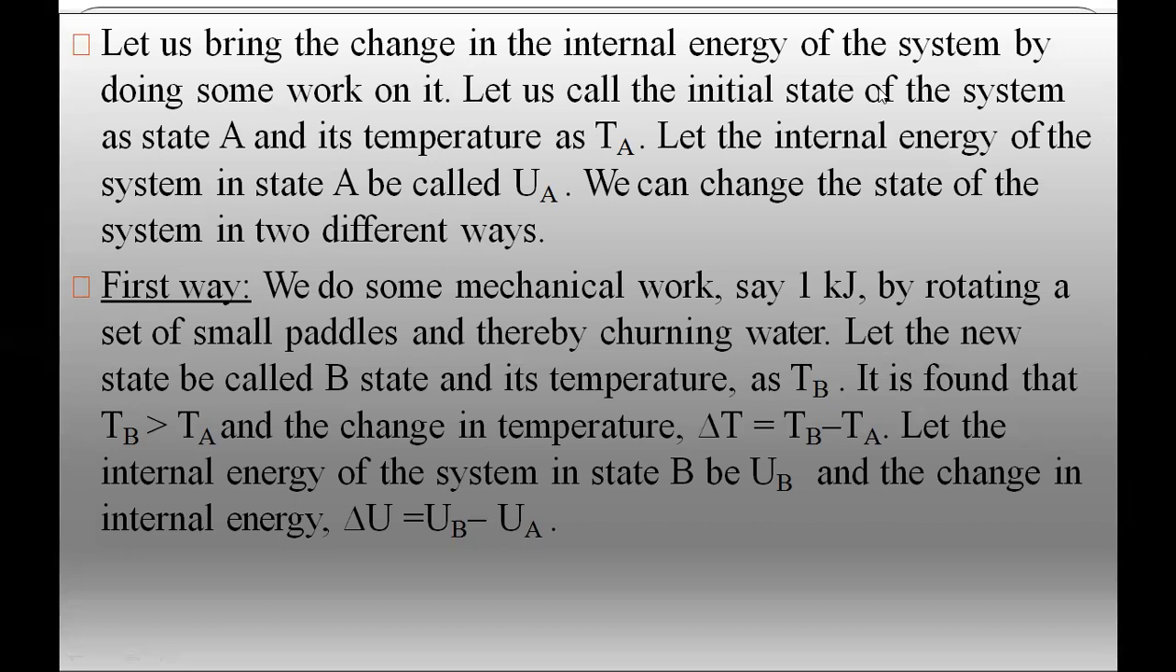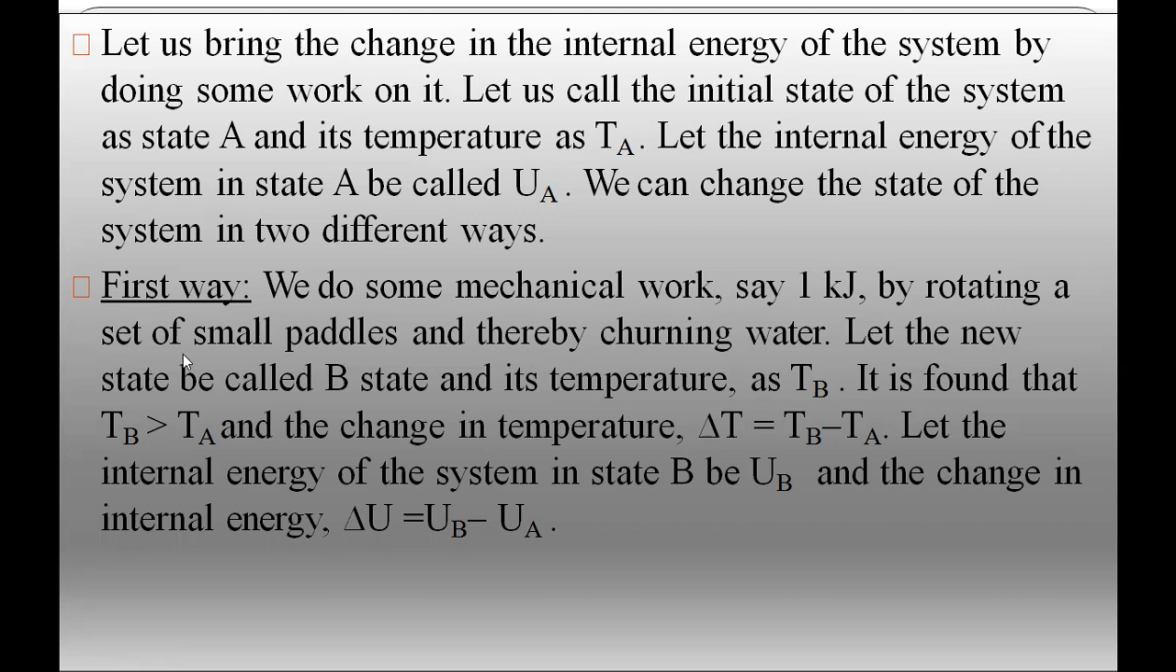So let us bring about a change in the internal energy of the system by doing some work on it. How does work affect the internal energy? Let us call the initial state A and its temperature T_A. Let the internal energy of the system in state A be called U_A, and we can change the state of the system in two different ways. The first way is to do some mechanical work, say 1 kilojoule, by rotating a set of small paddles and thereby churning the water. Let the new state be B, and its temperature T_B is found.